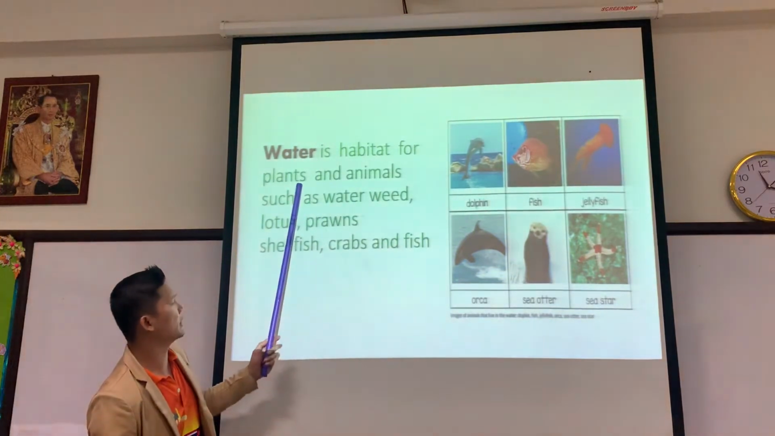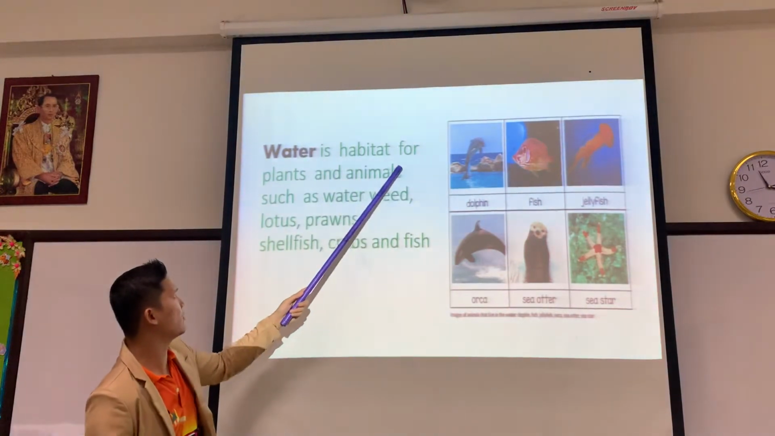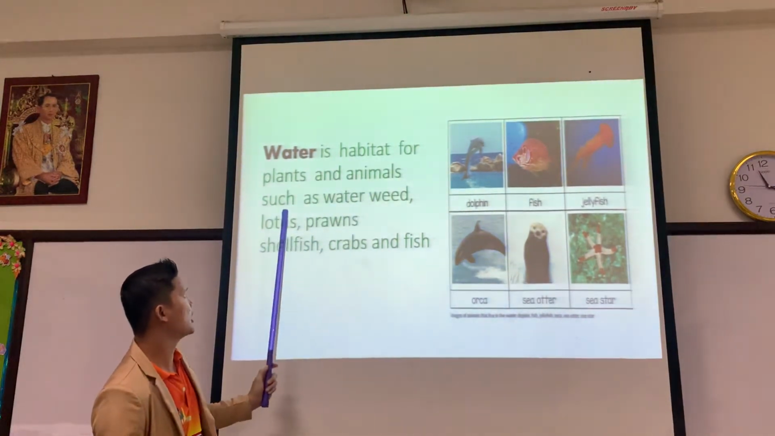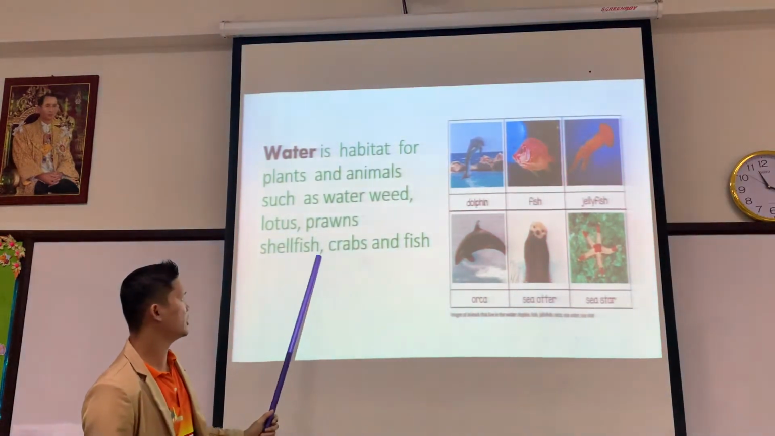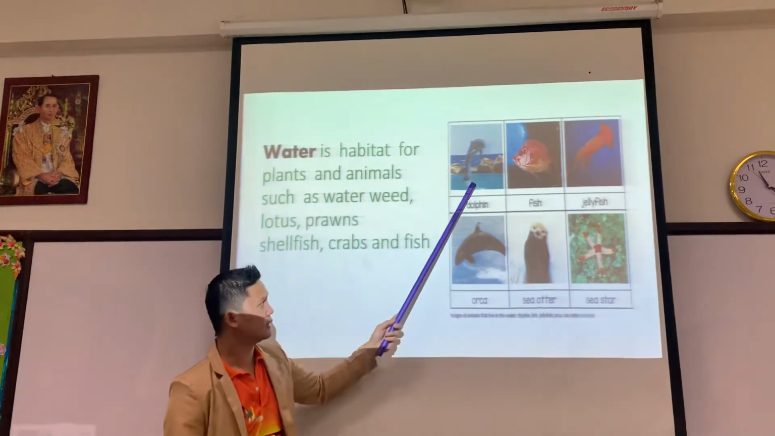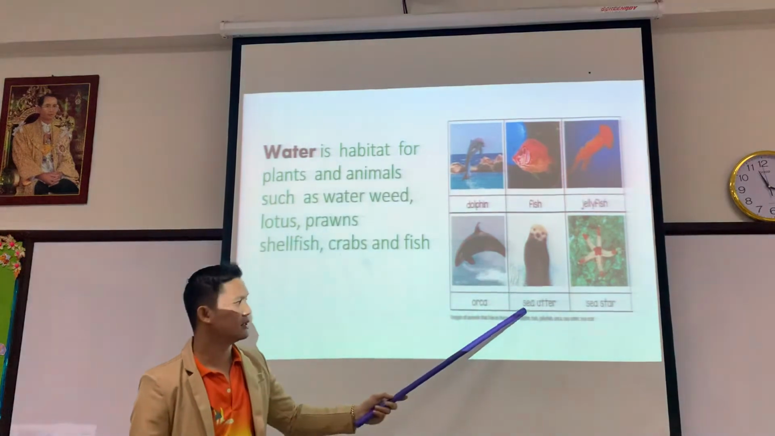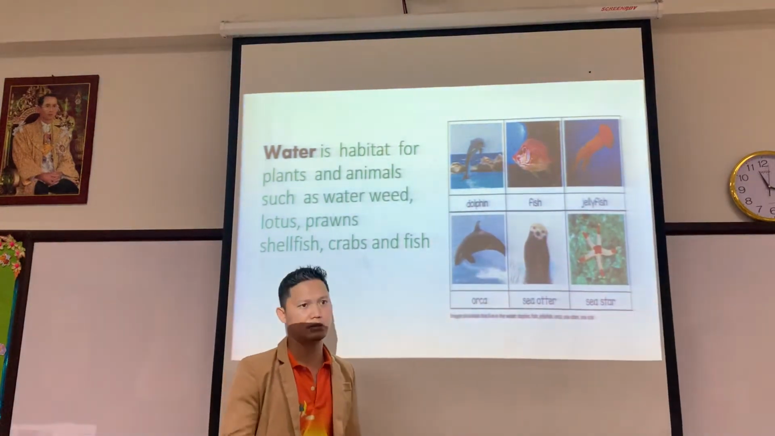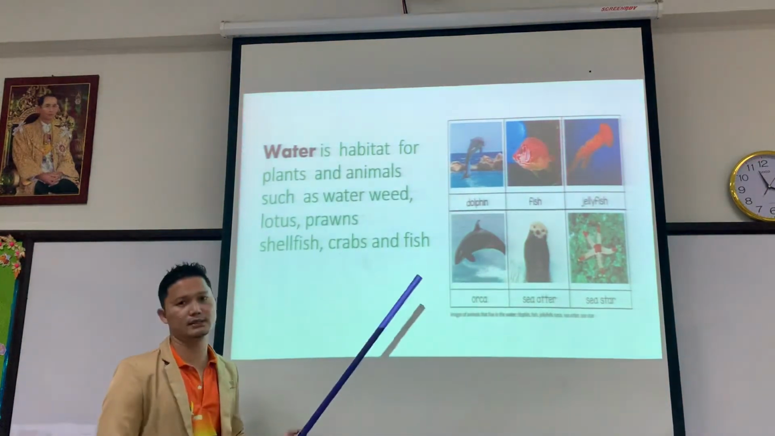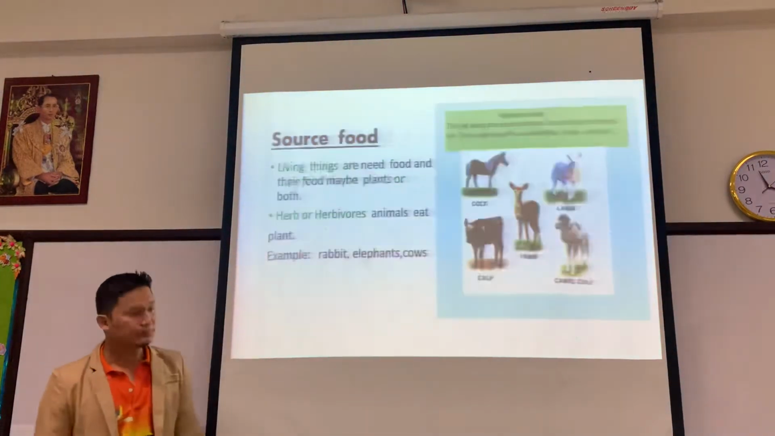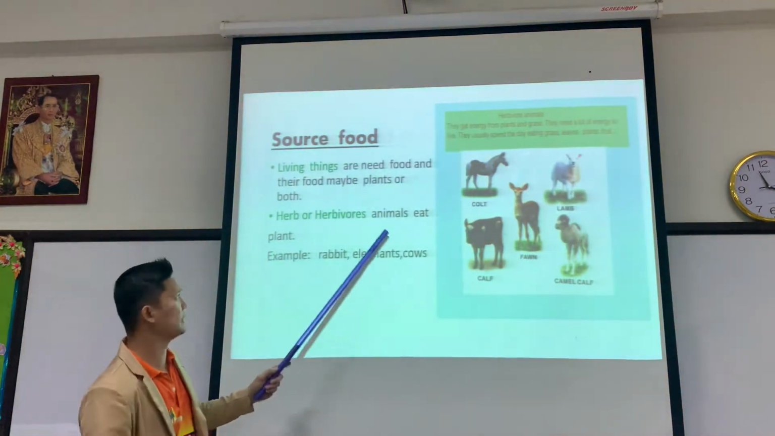Water. Okay, the water. There are different kinds of animals. Water is the habitat for plants and animals, such as water weeds, lotus, prawns, shellfish, crabs, and fish. Like here, dolphin, fish, jellyfish, orca, sea otter, and sea star. So these living things live in the aquatic place.